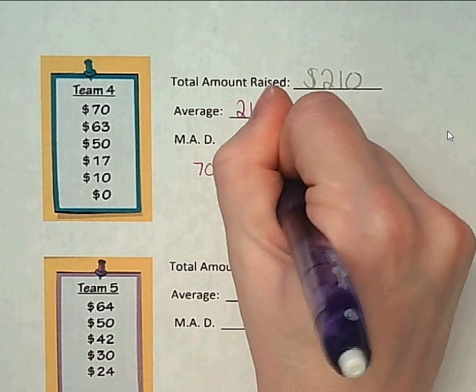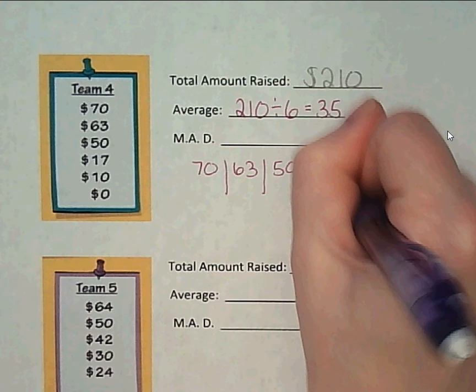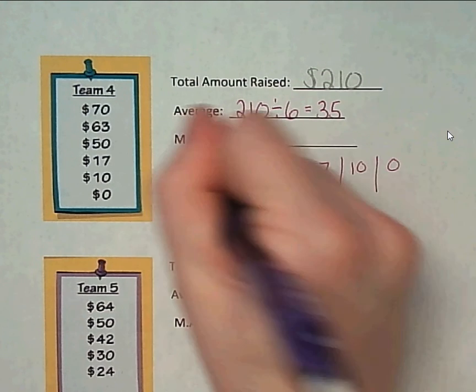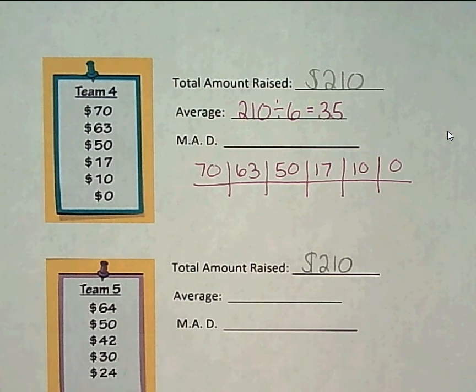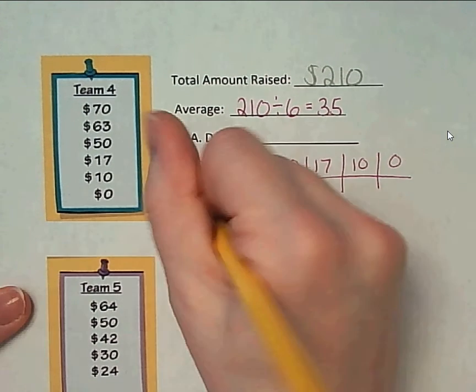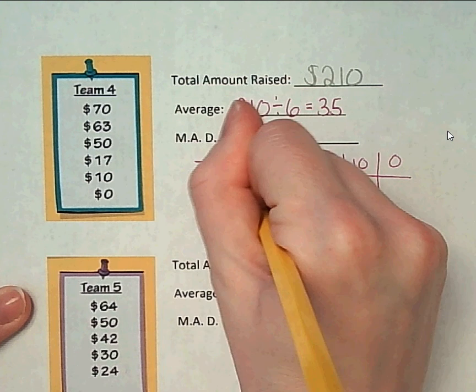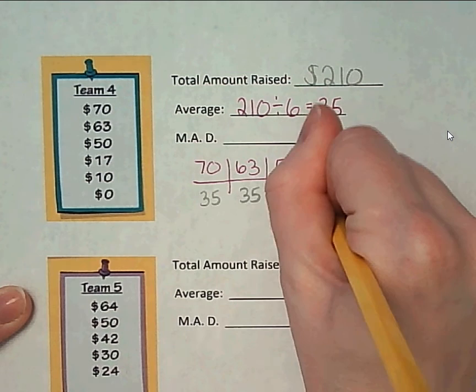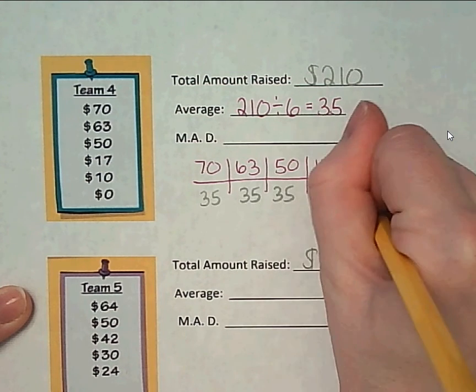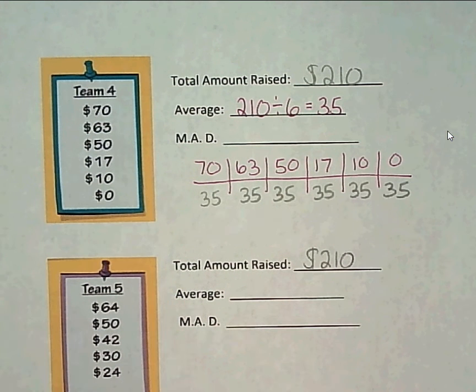So I'm going to write out each number, 17, 10, and 0, and find the distance to the average, which was 35. Now let's see how many numbers there are between 35 and each number.